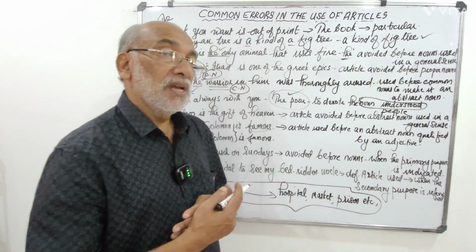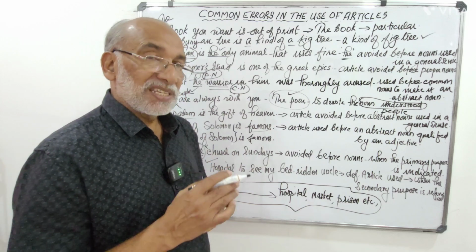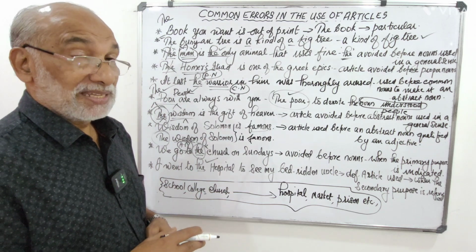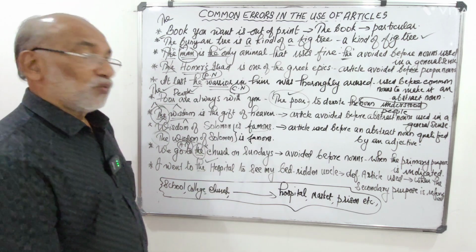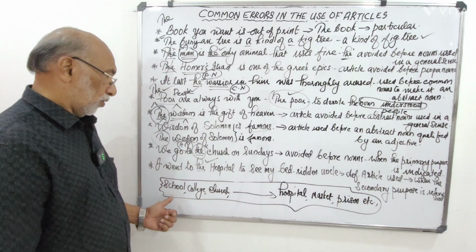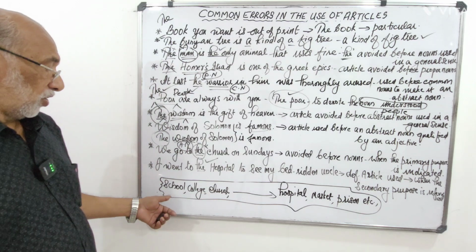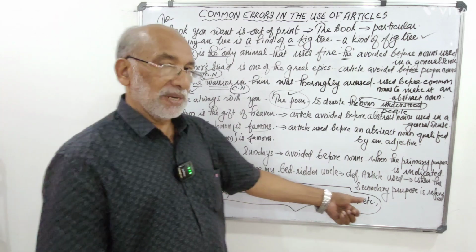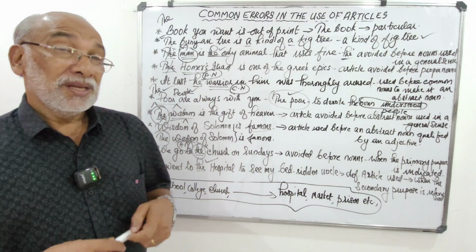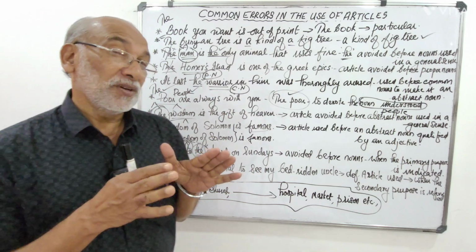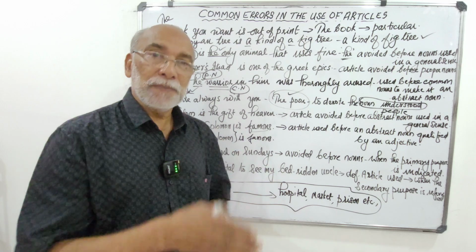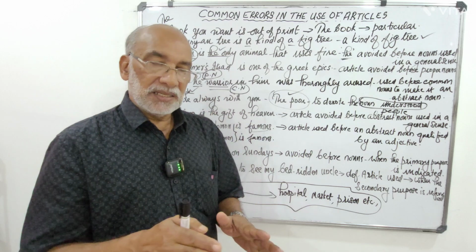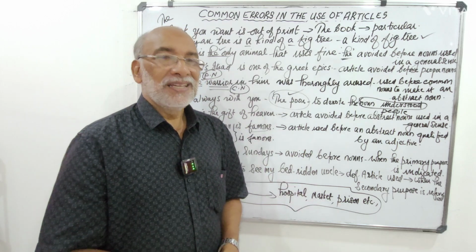If I go to the hospital to consult a doctor, I should say, what is that? I went to hospital. If I say I went to the hospital, that means I went to visit somebody there. Okay, so don't forget before names of institutions like school, college, church, hospital, market, prison, etc. When we use them with reference to the primary purpose, the article is to be avoided. For the secondary purpose, the article is to be inserted. I think it's clear.